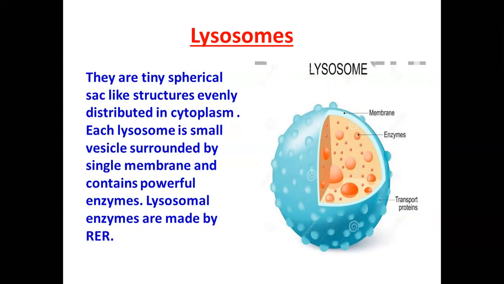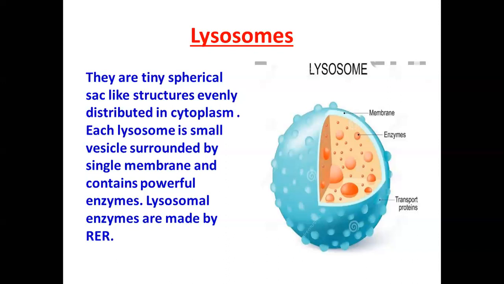Lysosomes are simple, tiny, spherical sac-like structures evenly distributed in the cytoplasm. They are present everywhere in the cytoplasm. Each lysosome is a small vesicle surrounded by a single membrane and contains powerful enzymes. That is the main thing present inside the lysosome. These enzymes are capable of digesting or breaking down all organic materials. Lysosomal enzymes are made by RER. Again, the enzymes are produced by RER.